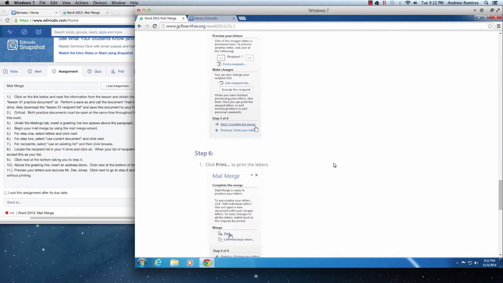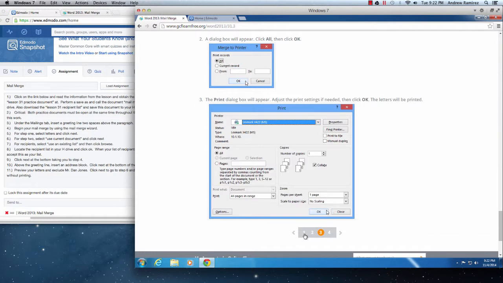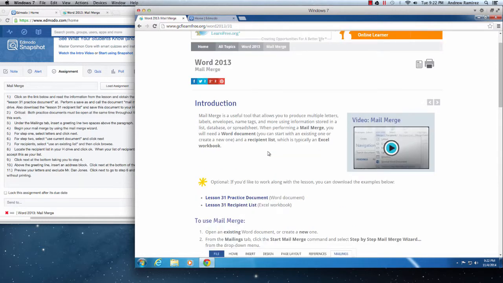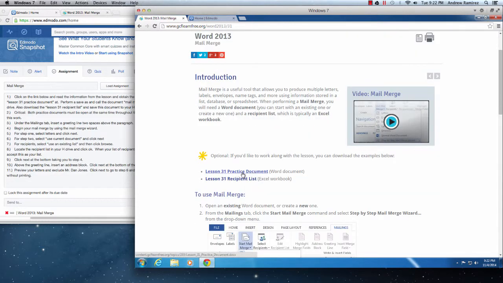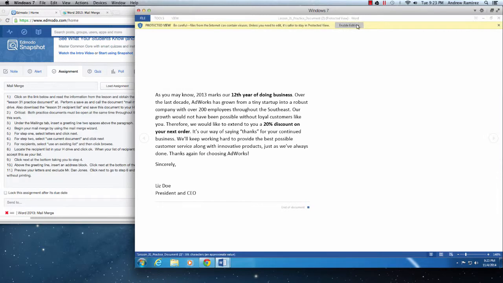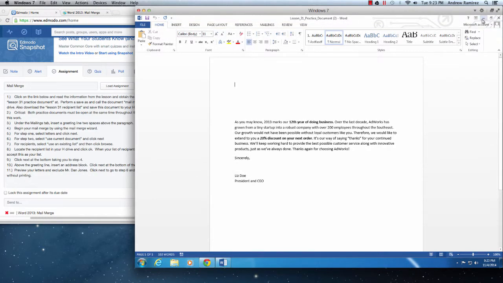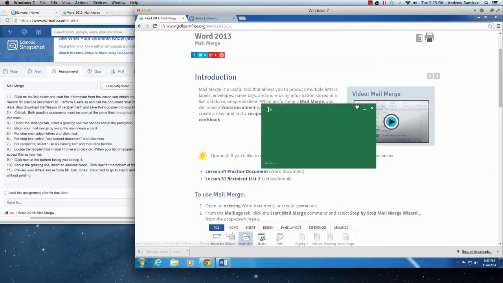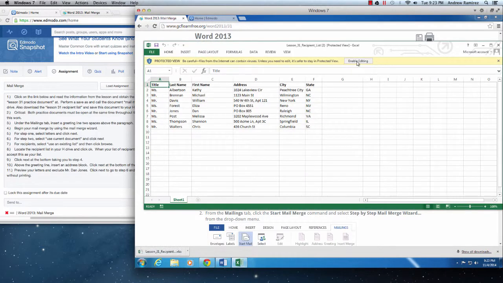So the cool thing about this mail merge, I know I told you guys on Monday, couldn't really remember what mail merges were about, but we'll talk about what they're for in just a second. This assignment, you're going to actually need two documents open at the same time. So you're going to download the Lesson 31 practice document, which is a Word document. Click on that, download it. Mine might take a minute. Oh, actually it was pretty fast. Nice. Enable editing. I'm going to minimize it. You're also going to need this Excel workbook. So click on that one, download it, enable editing so you can work on it again.